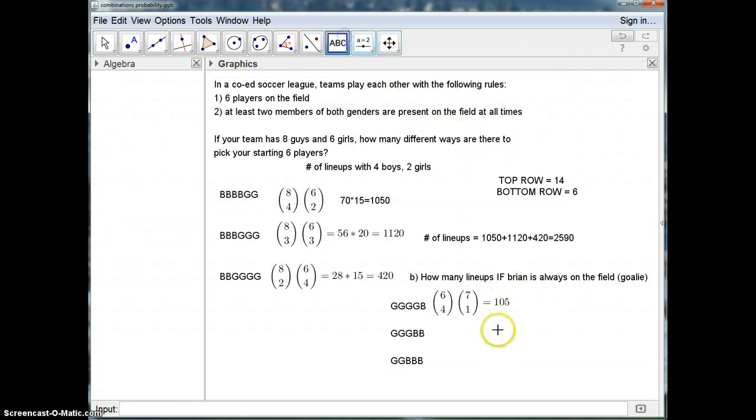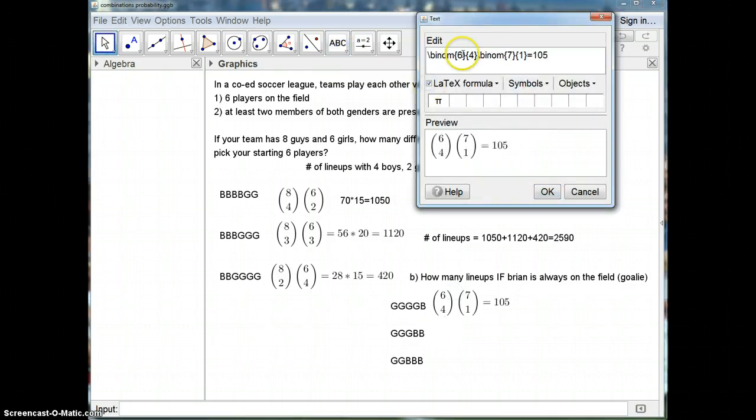So if we go through these other ones again, it's not that different. We're just going to copy this one and adjust it. So 6 girls pick 3, 7 guys pick 2. That would be the next one that we check. So 6 choose 3 times 7 choose 2 is 420.